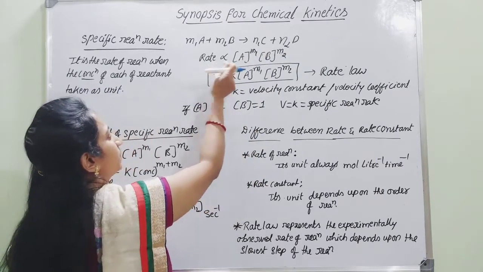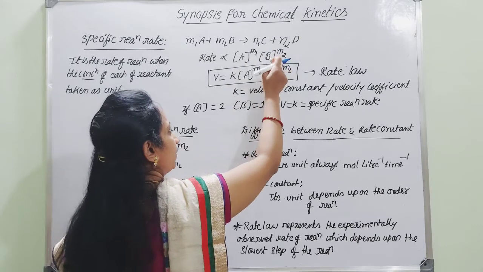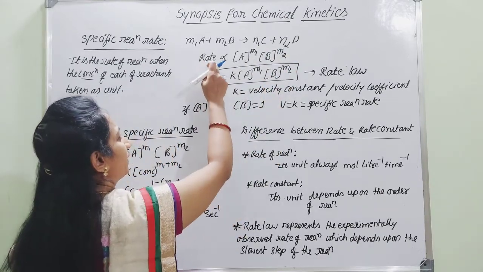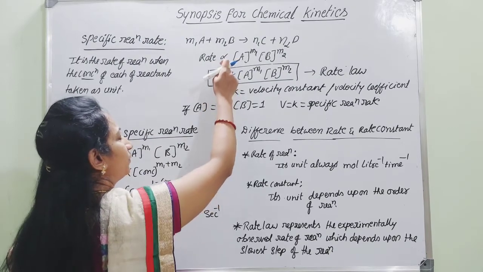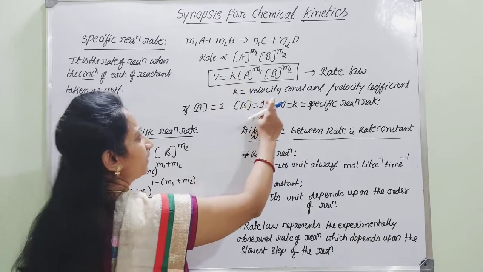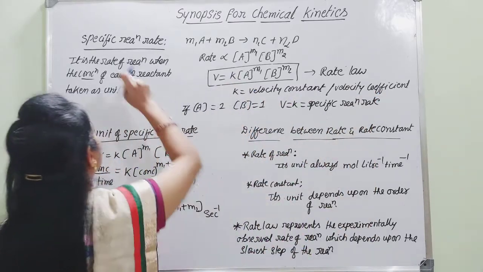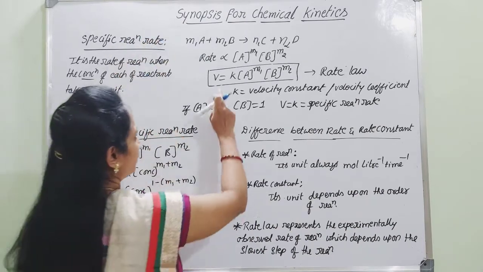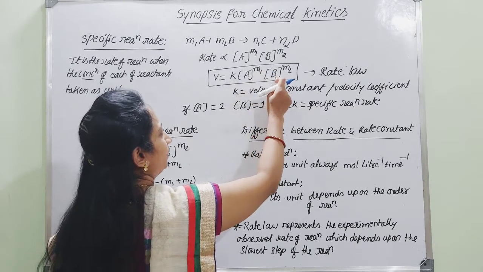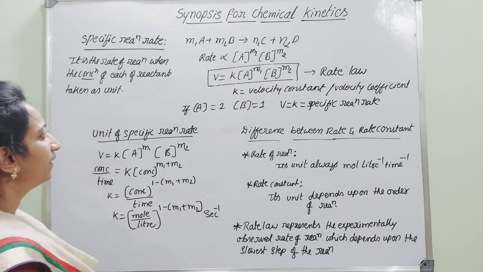Here, therefore, rate is proportional to the active concentration of A to the power M1 into the active concentration of B to the power M2. Therefore, instead of writing rate, we can write V. If you remove the proportionality sign, we put a constant, that is equal to K. That K is nothing but the velocity constant or velocity coefficient, or it can also be considered the specific reaction rate. V is equal to K into A to the power M1 into B to the power M2, that is, in active molar concentration.